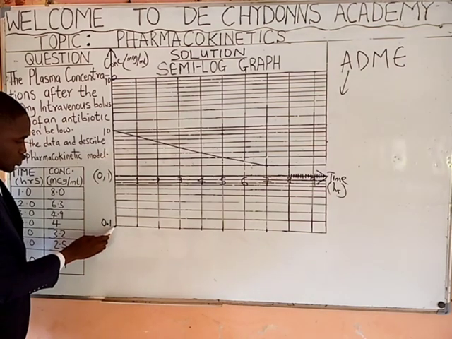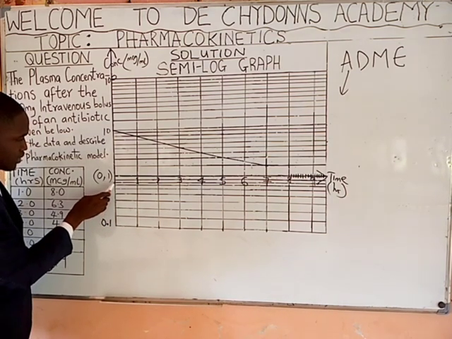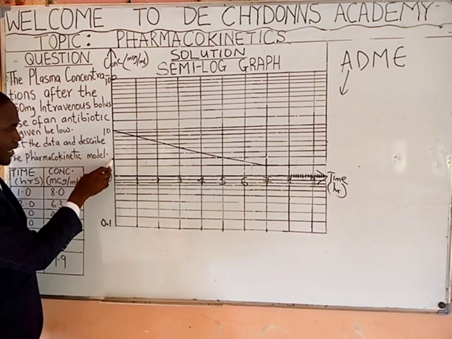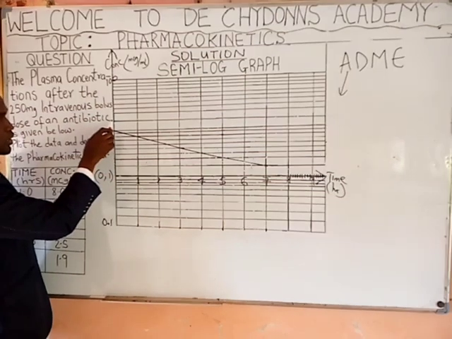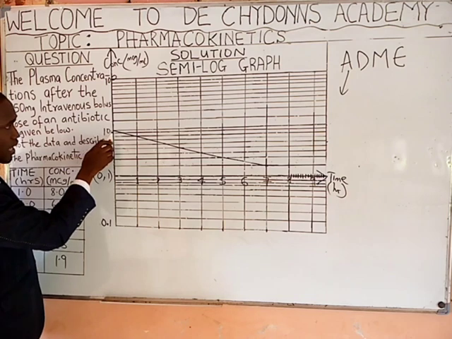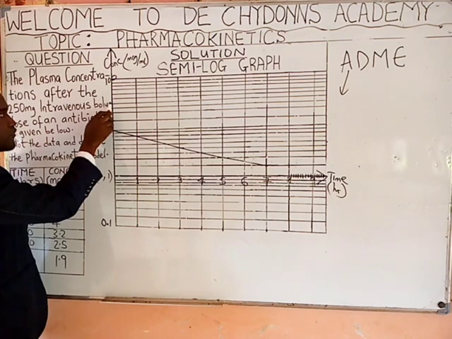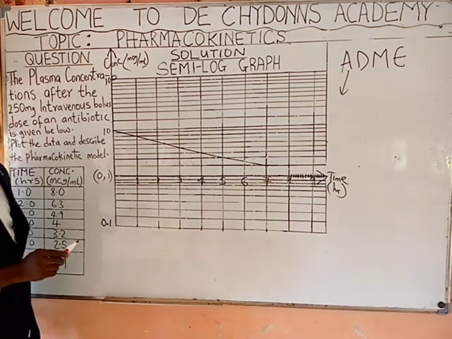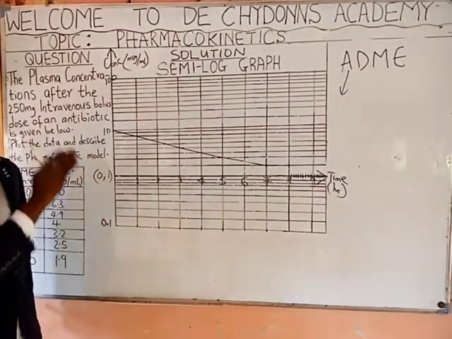If here is 0.1, 0.2, 0.3, up to 0.9, 1, then 2, 3, 4, 5, 6, 7, 8, 9, then 10. When you have 10 here, you now continue with 20, 30, 40, 50, 60, 70, 80, 90, 100. What it simply means is that this is already in log form.